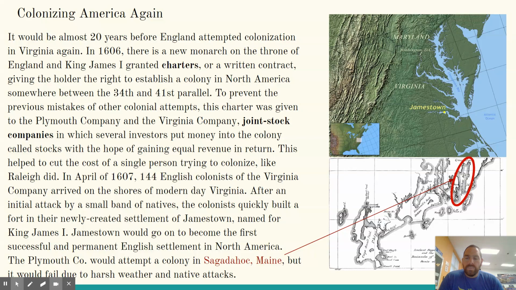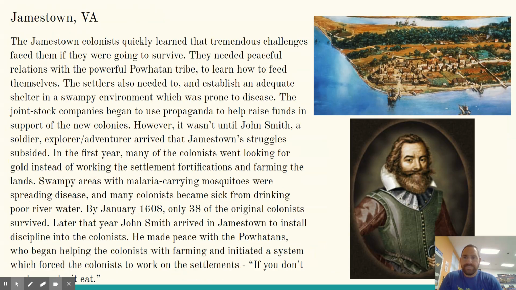The Plymouth Company would attempt the colony at Sagadahoc, Maine, but it would fail due to harsh weather and Native Americans. Okay, so up here is the small coastline where Sagadahoc, Maine would be today. Anything you know about Sagadahoc or Maine or anywhere in that area in the Northeast is extremely cold in the winter. Off the coast of Maine, the waters get really nasty, the winds pick up, waves hit, and it gets super cold and snowy in the wintertime. And these English settlers had no idea how to survive in that kind of environment. So they didn't last too long.